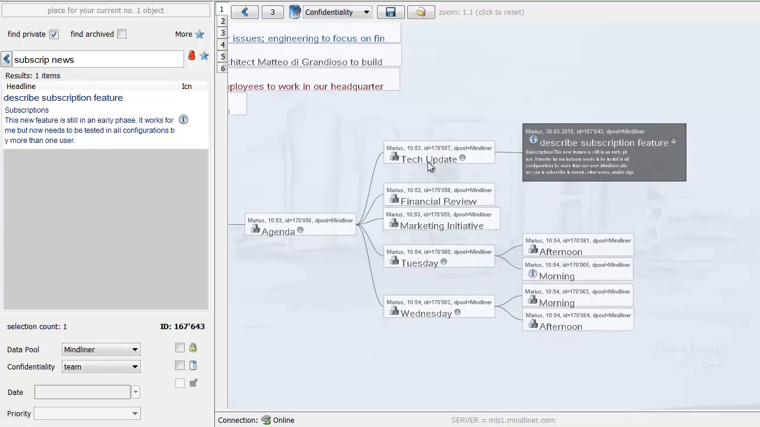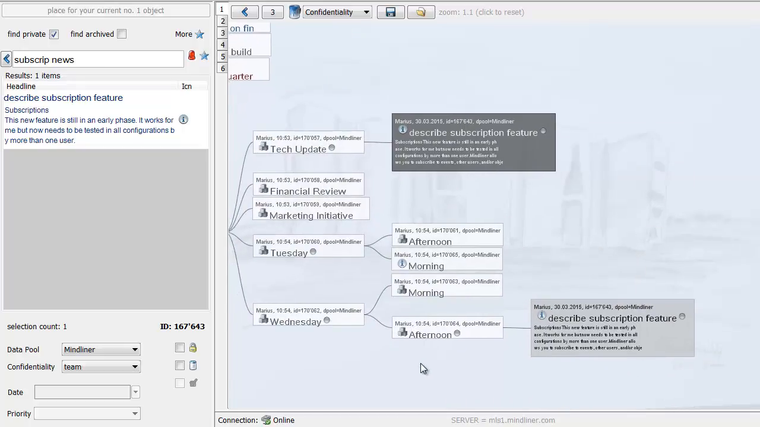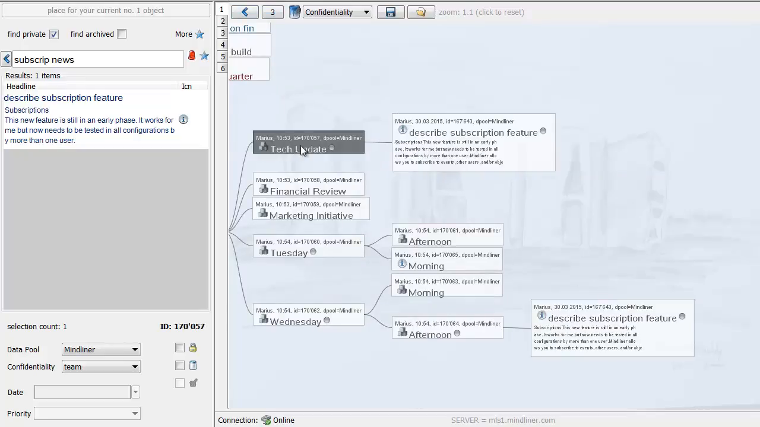Now at the same time, of course, on one of these half days, we're going to talk about this particular feature. So let's say we choose Wednesday afternoon. Now I can shift, drag and drop it to Wednesday afternoon, and you see that the same item now appears in two locations in the mind map. It's associated with the tech update, and it's associated with the particular day in which we're going to talk about it.